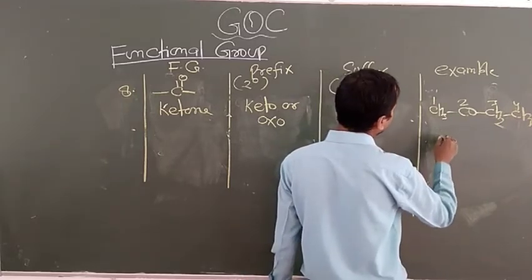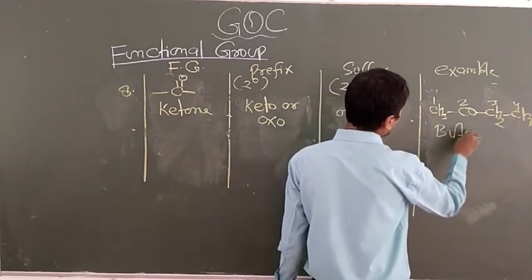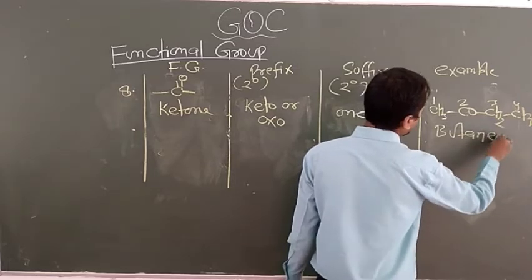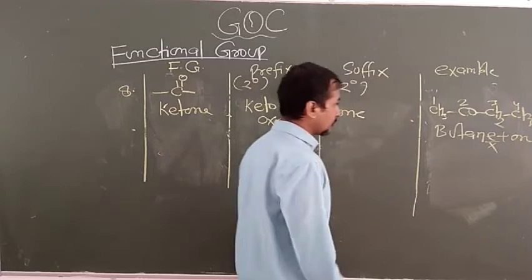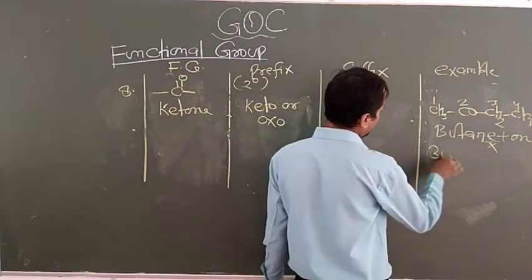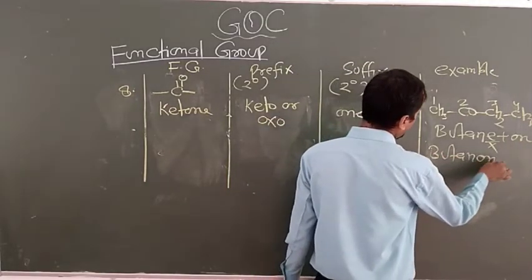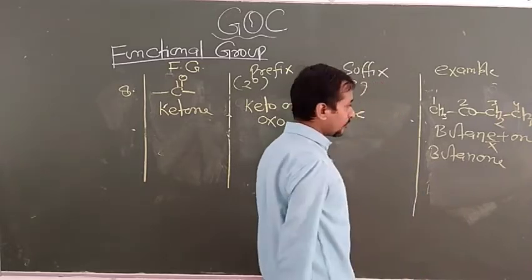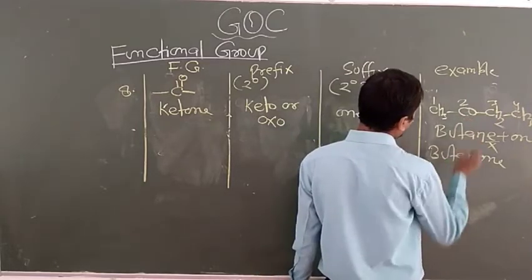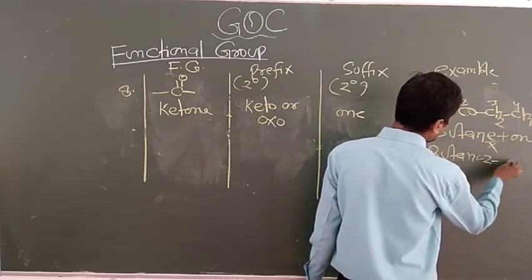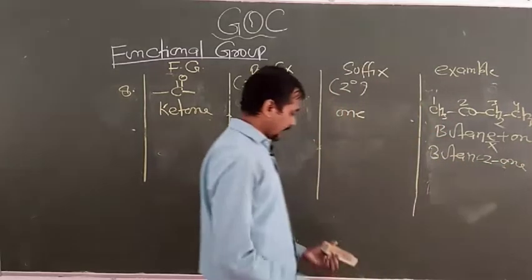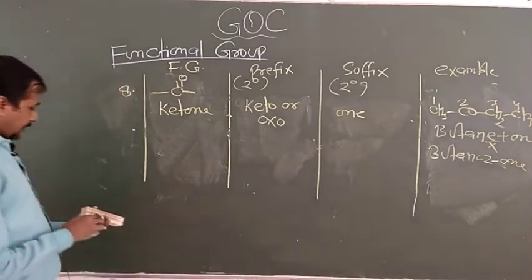So that's why the name of this chemical is again butane plus on. Again here retain the E because 2 vowels would come. So now the name of this chemical is butanone. One more thing you have to note down, that is to write the number of the on. So here you can write like this: butan-2-one. So this is the correct name of this chemical.